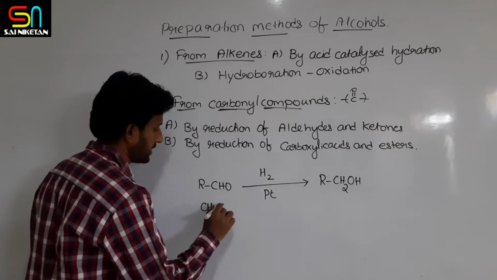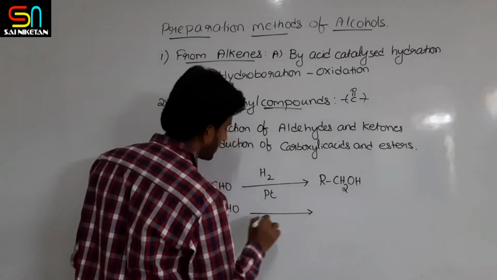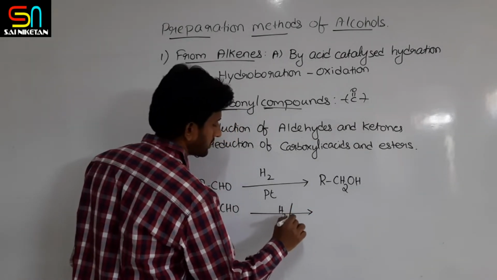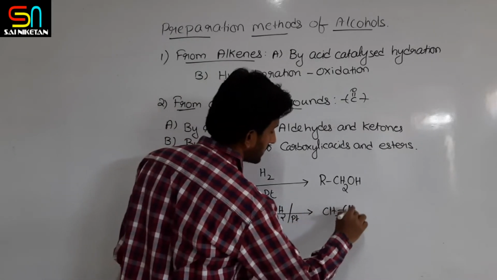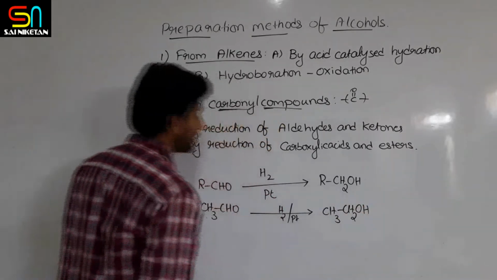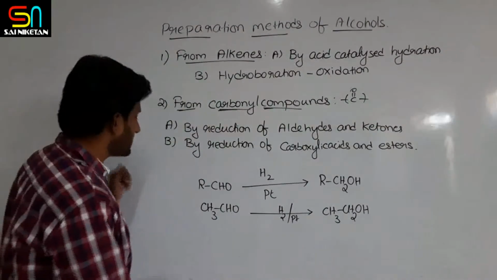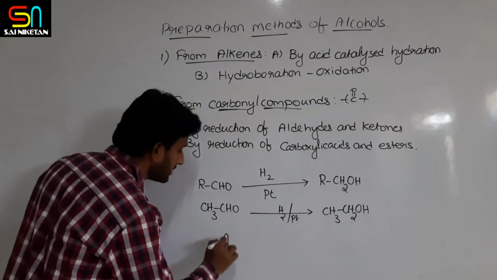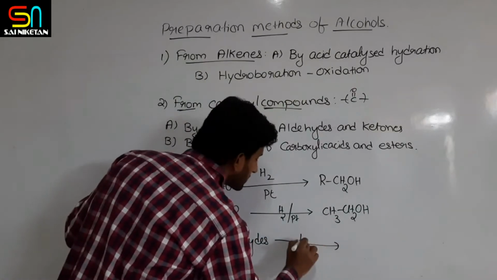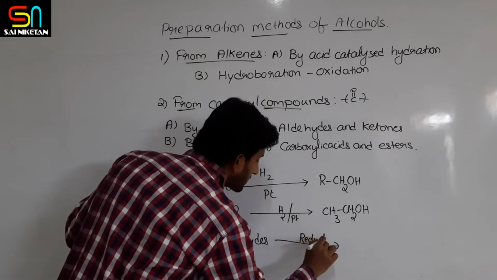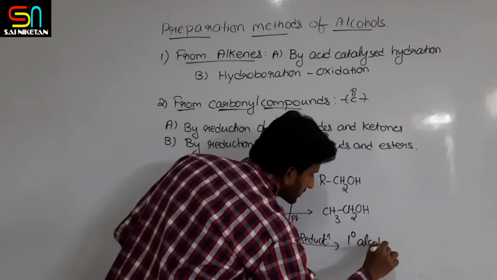Let us take an example. CH3CHO, ethanal, on catalytic hydrogenation produces ethyl alcohol. This is from an aldehyde. Now basically aldehydes on reduction produce primary alcohols.